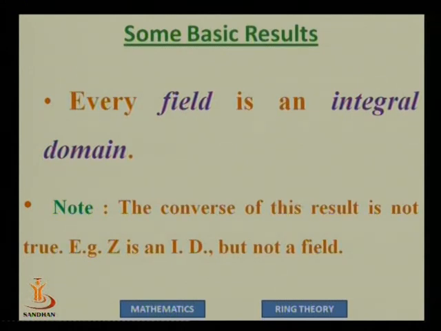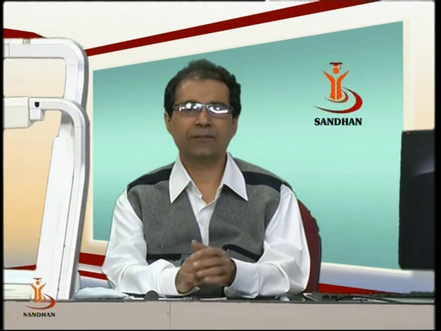A standard example is the ring of integers Z. We can see that Z under usual addition and usual multiplication becomes an integral domain, but Z is not a field simply because Z does not permit the multiplicative inverses. For example, if we take the number 3 in Z, then 3's multiplicative inverse ideally will be 1/3, but 1/3 doesn't exist in Z. So the multiplicative inverse property fails in Z. So Z is an integral domain, but unfortunately it doesn't turn out to be a field.